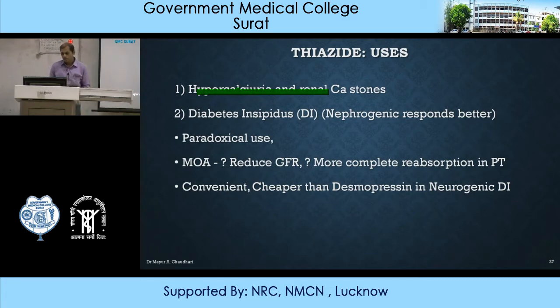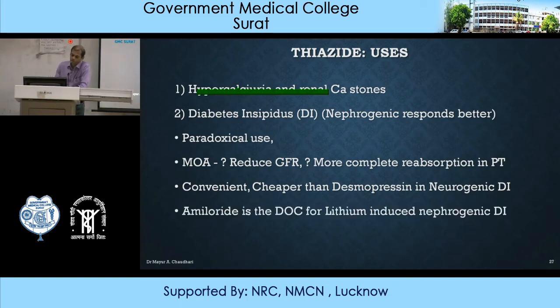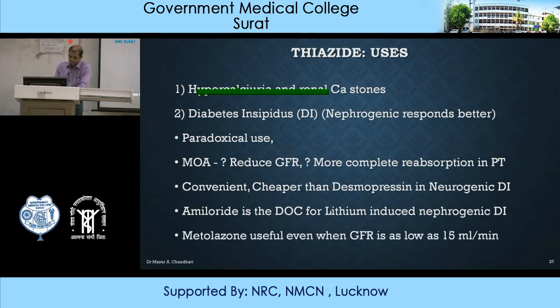In case of neurogenic diabetes insipidus, desmopressin is preferred, but thiazides are more convenient and cheaper than desmopressin. So many times, even in case of neurogenic diabetes insipidus, they are preferred. Amiloride is the drug of choice for lithium-induced nephrogenic diabetes insipidus. And metolazone is useful even when GFR is low, as low as 15 ml per minute.